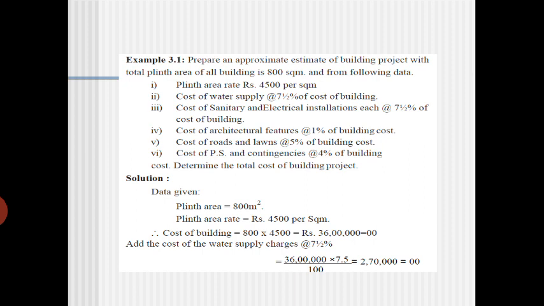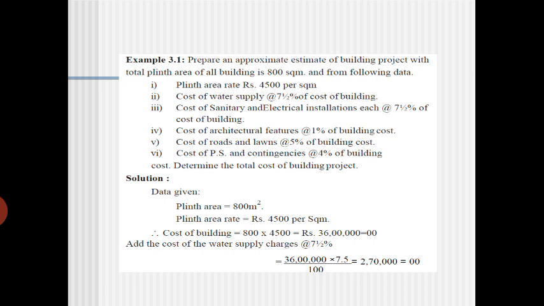Now when it comes to the solution, if you want to find the total approximate estimate, let's start with the solution of the building. The plinth area they have given is 800 square meter. Per square meter the rate is 4500. So the total cost of the building is 800 into 4500, which gives around 36 lakh rupees. It will be the total cost of the building. Now you have to add 7.5% of that total cost.